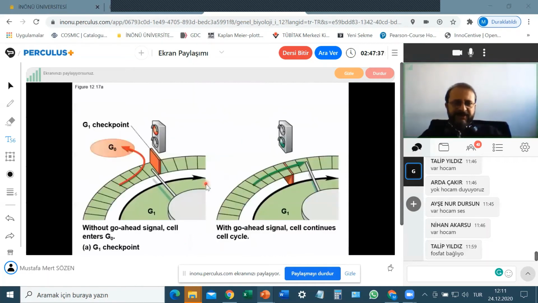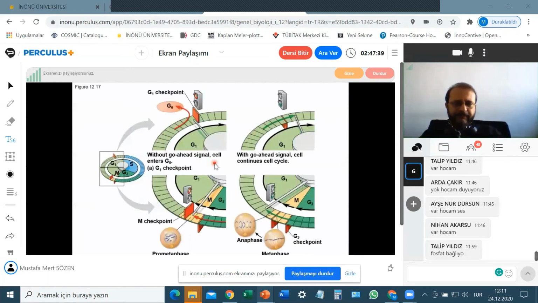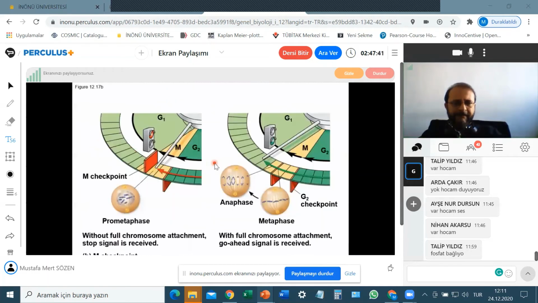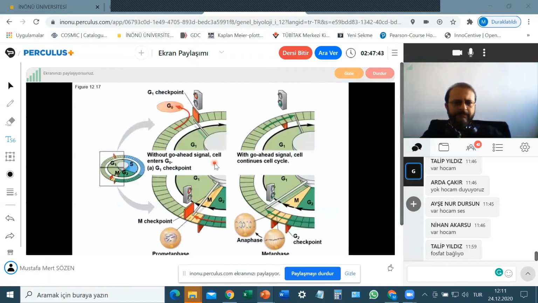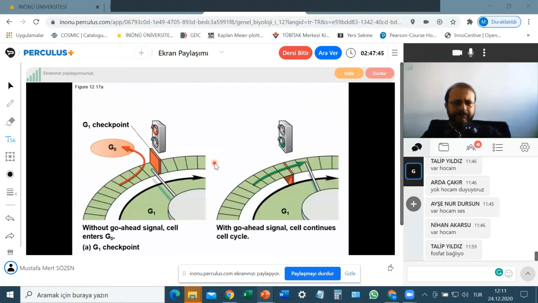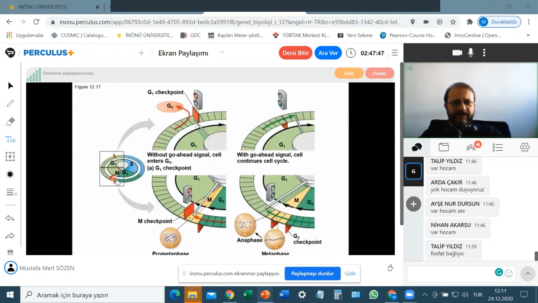So in these pictures you can see, which one should I show? All right. So this is the whole picture of the cell cycle. In a cell, which is here, a cell is at this point at G1 stage.